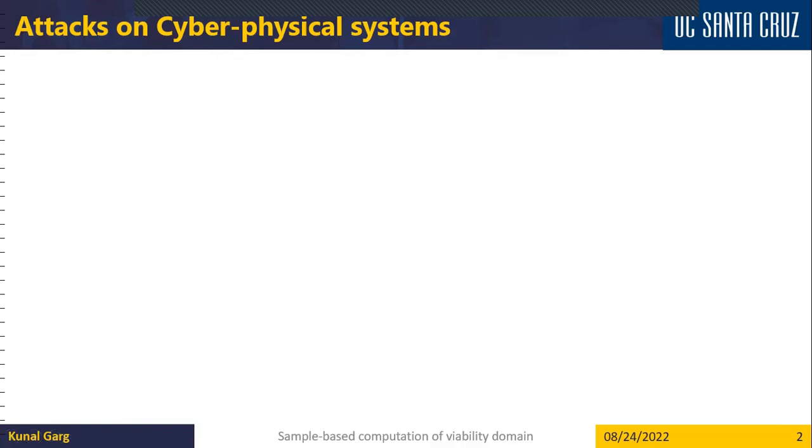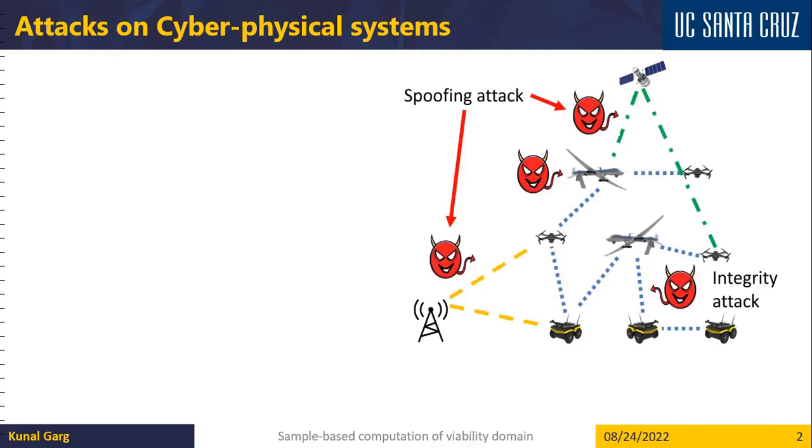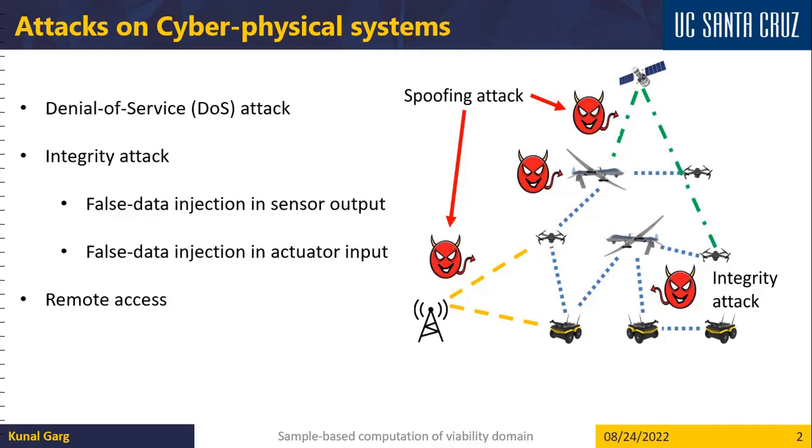Attacks on cyber-physical systems are very common. Cyber-physical systems being connected to communication channels are vulnerable to cyber attacks. In particular, there could be different kinds of cyber attacks, such as spoofing attacks or integrity attacks. There could be denial of service attacks where the agents can be denied communications, access to data, or integrity attacks when false data can be injected into system sensors or directly to the system actuators.